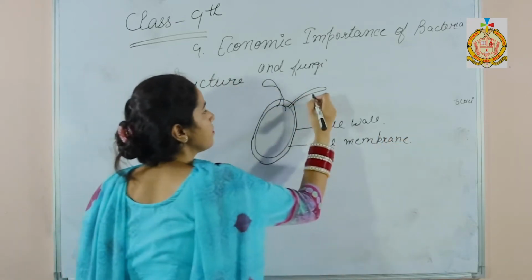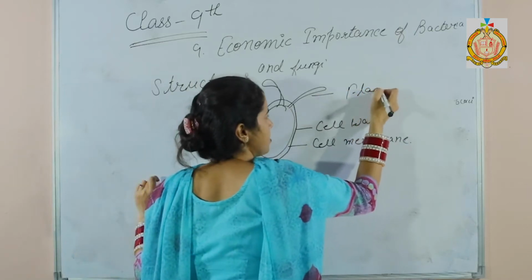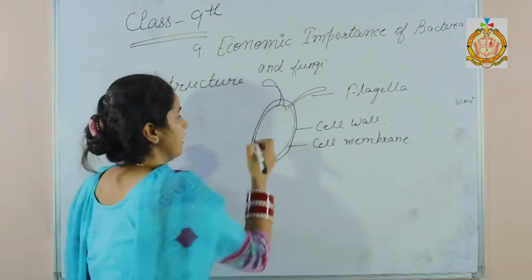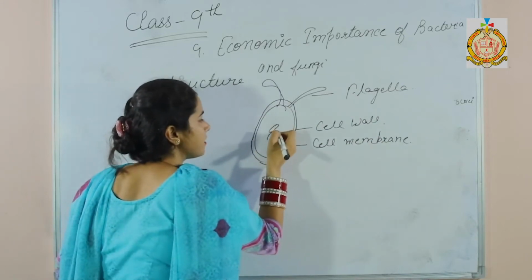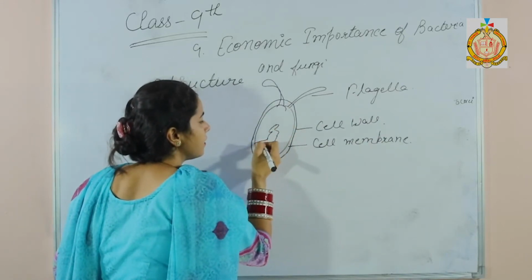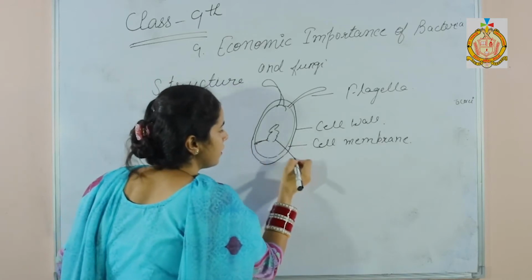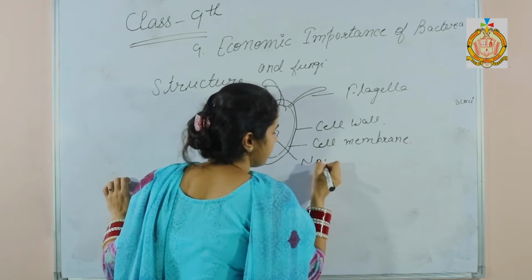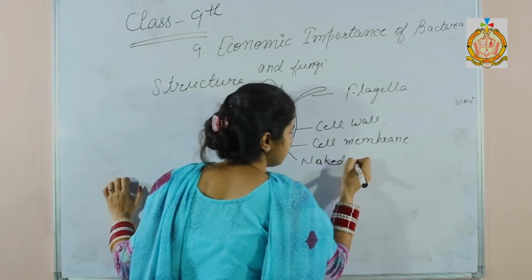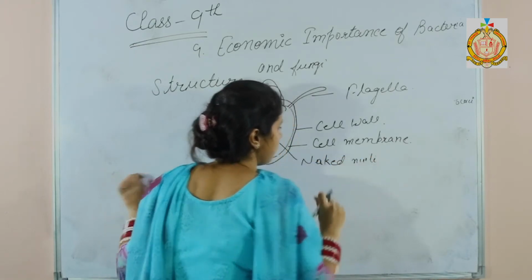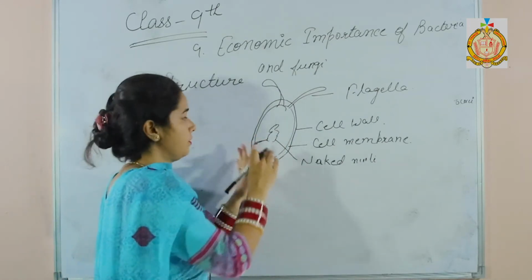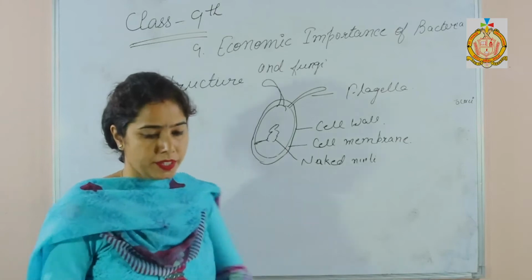These are the flagella. They are the locomotory organ, and there is naked nuclear material. This chromatin is attached to one wall of the bacteria.